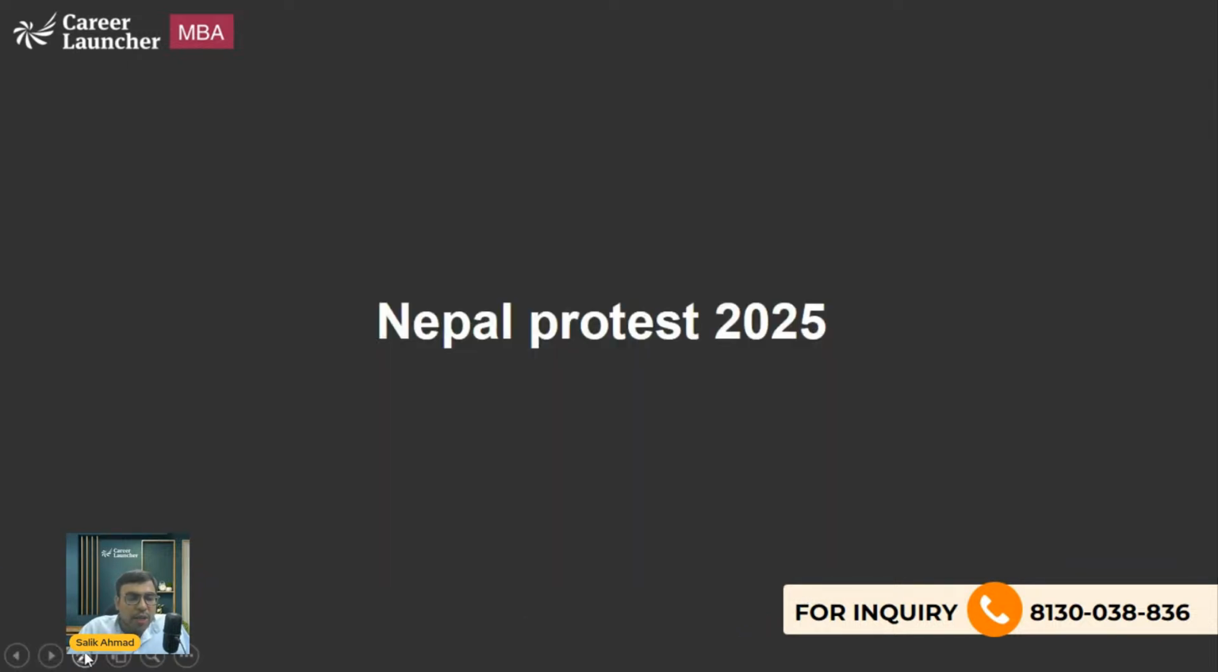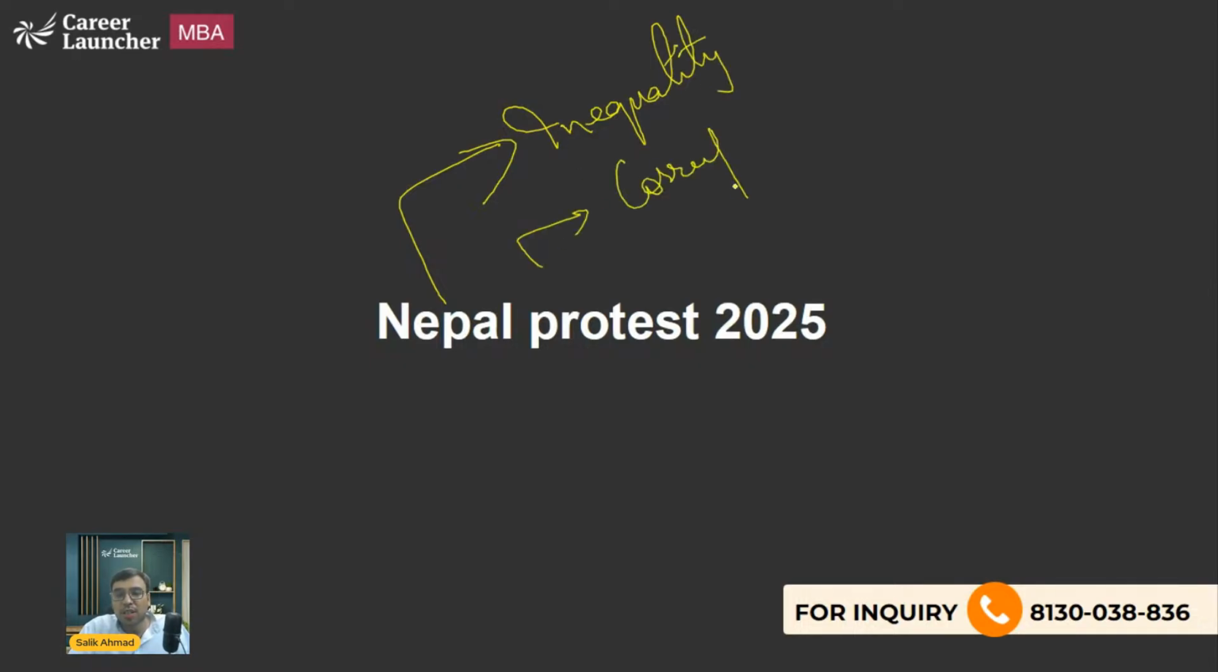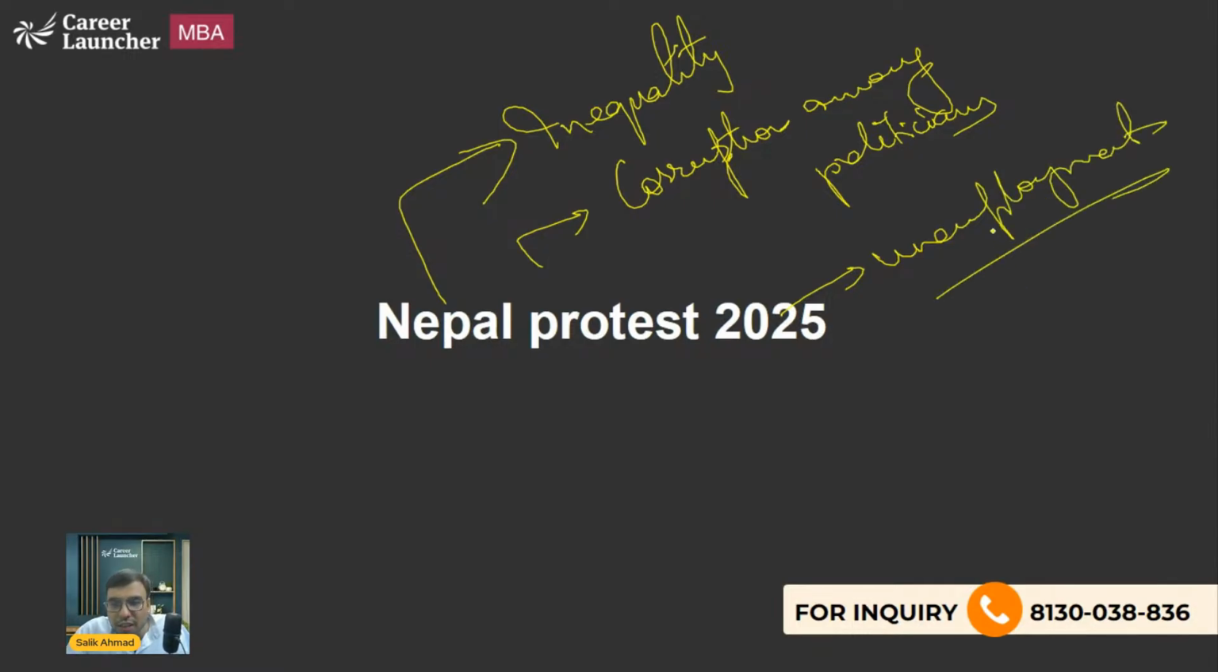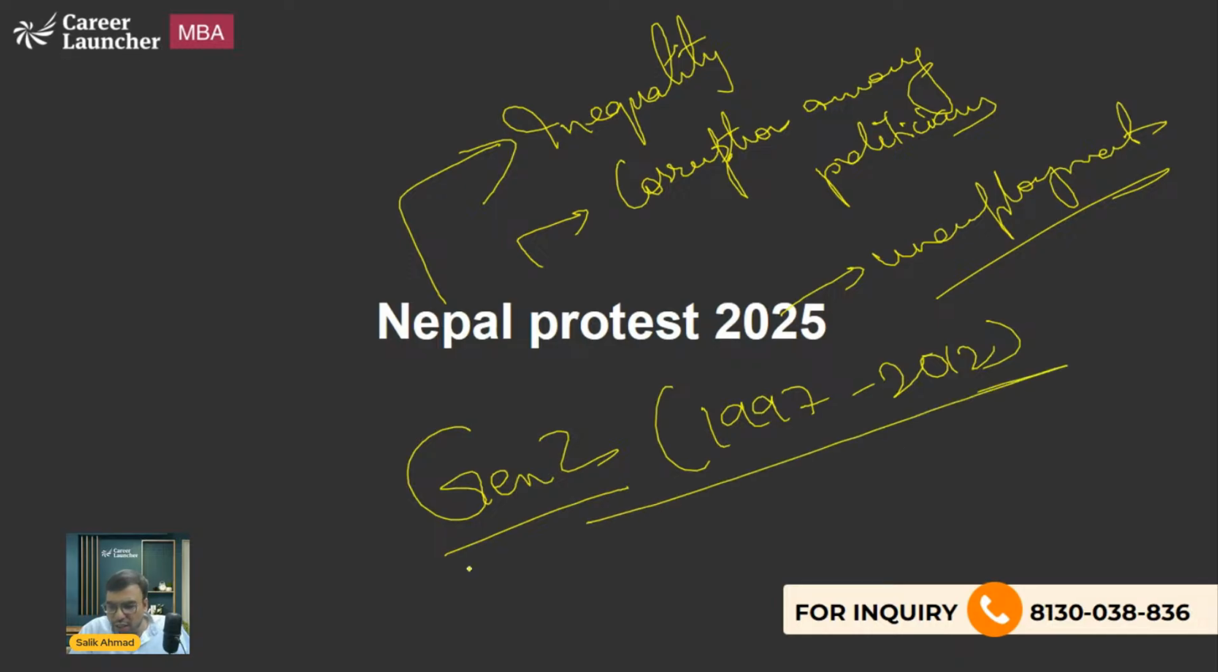Now, let's talk about the Nepal protest 2025. I'm sure you must be aware of what happened. There were huge crises, for example, huge inequality. The people said that there is huge corruption among politicians. These were the allegations. There were also allegations of massive unemployment, job crisis, etc. These were the reasons why Gen Z, the generation born between 1997 and 2012 roughly, started protesting.